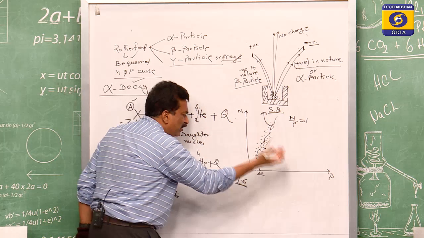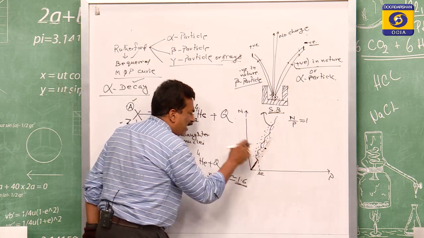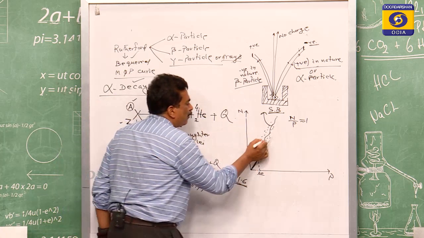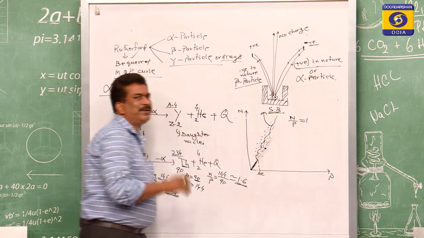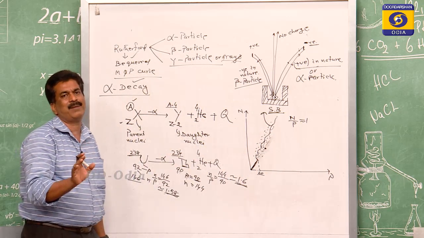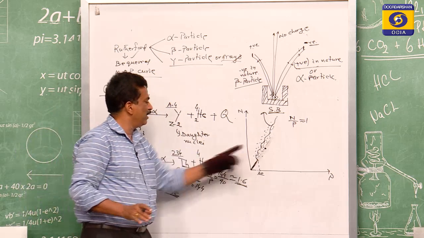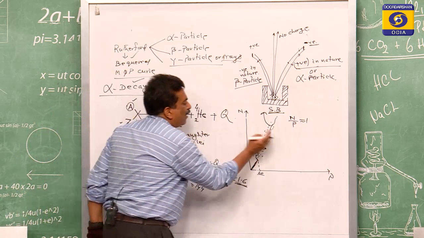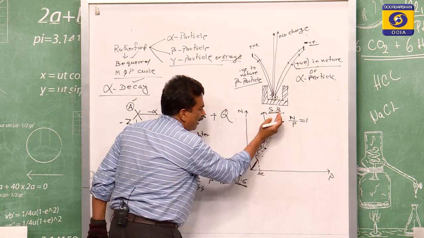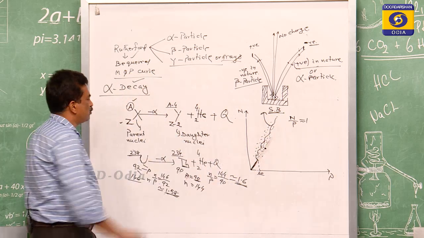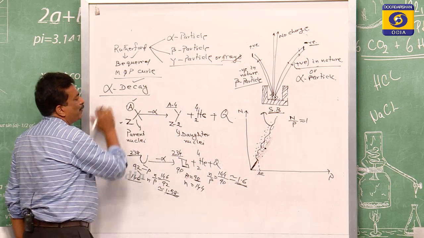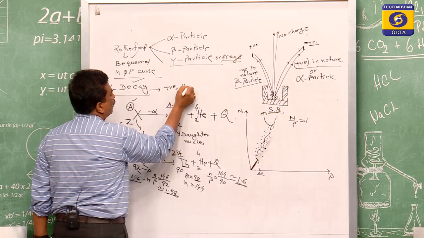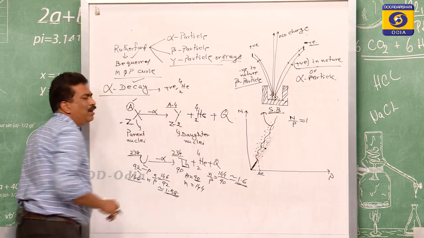And then after losing another alpha particle, it will come towards the stability belt, and when it comes over the stability belt, there will be no losing of any type of particle from it. Therefore, such an alpha ray which is happening is to the right of the stability belt. So, this is the nature of the alpha particle, and this alpha particle is positive in nature, like helium with 2 charge and 4 mass.